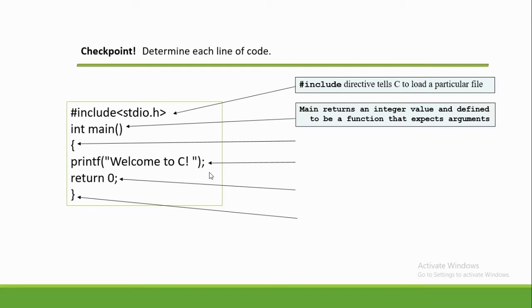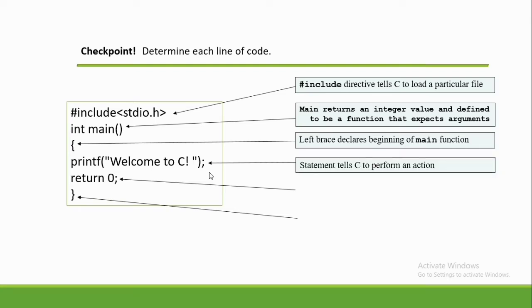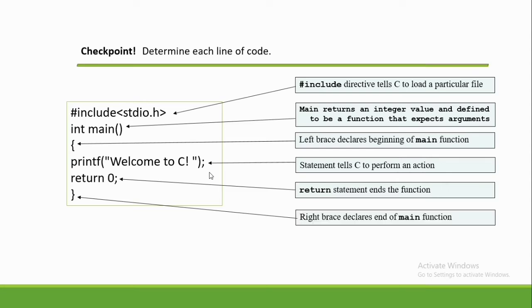The second one, main, returns an integer value and is defined to be a function that expects arguments. The left brace declares the beginning of the main function. The next statement tells C to perform an action. The return statement ends the function. And the right brace declares the end of the main function.